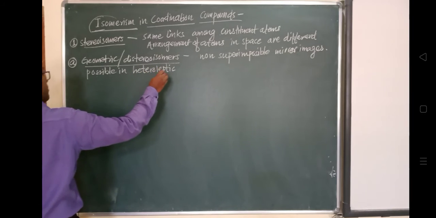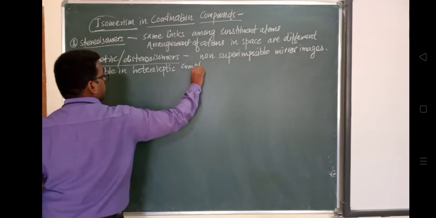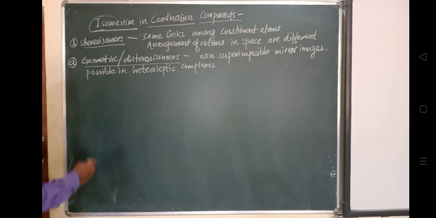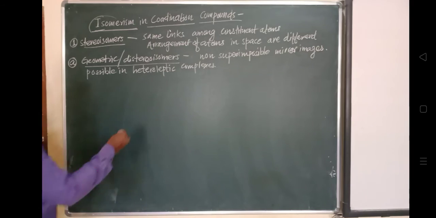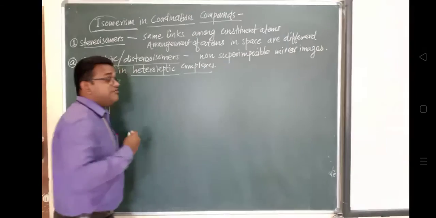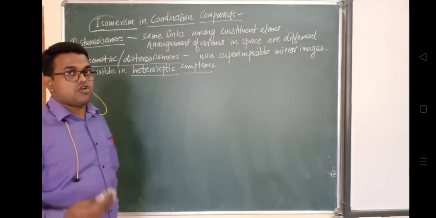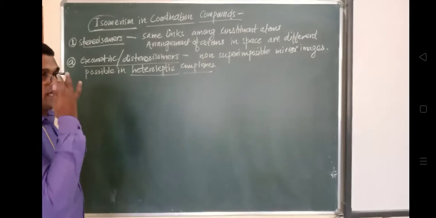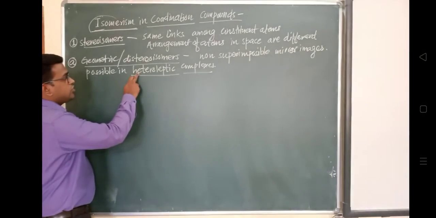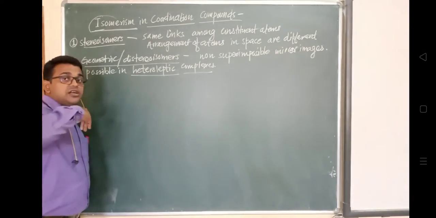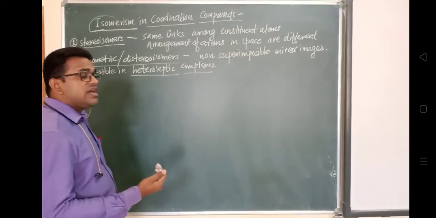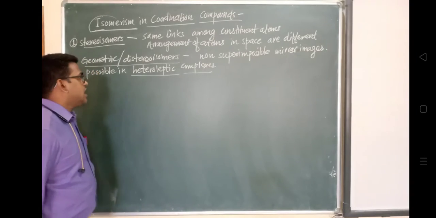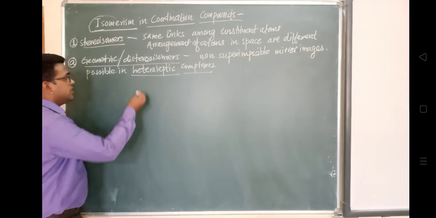We have seen homoleptic complexes and heteroleptic complexes. Hetero means different. So if the central metal ion is surrounded by different ligands, not the same ligand, such a complex is called a heteroleptic complex.